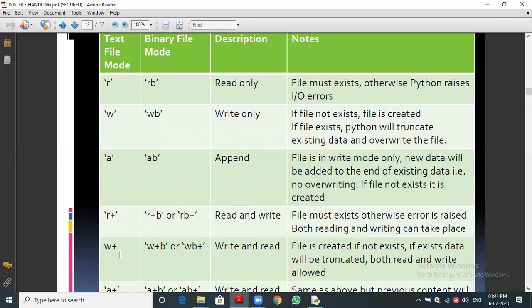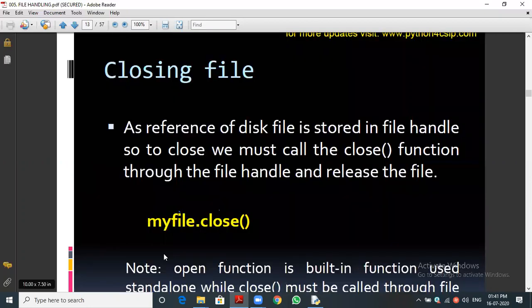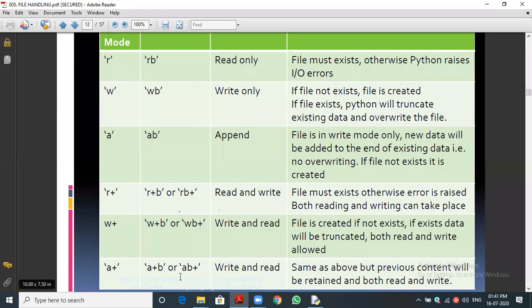Next, R plus and W plus. R plus means read and write. W plus means write and read. That is the main difference. A plus is append mode, which I already said. AB means a binary file, B denoting binary. The last one is A plus B or AB plus, which is append mode in binary. Any one format we can use. Some computers will accept A plus B, and some will accept AB plus.